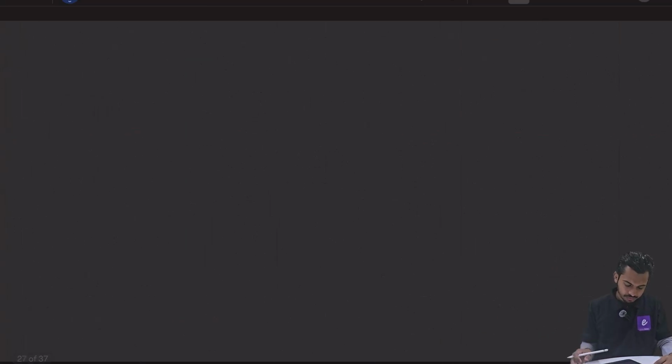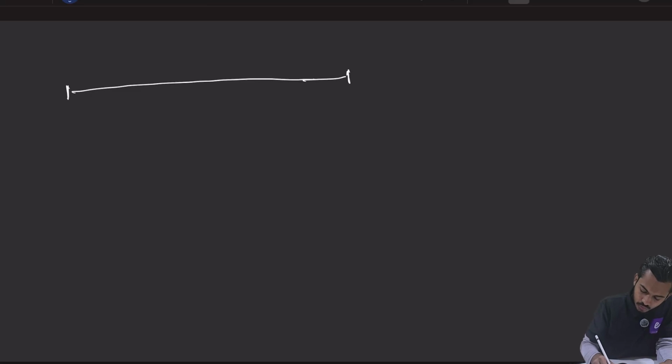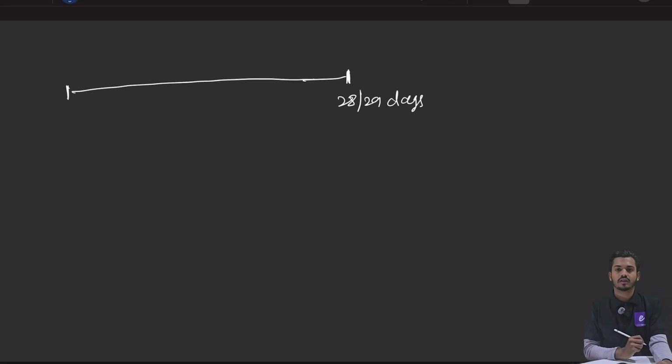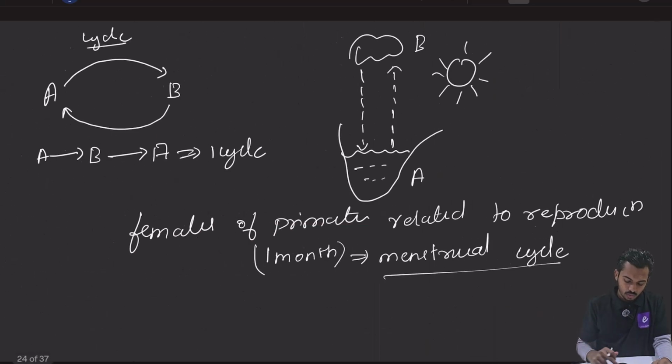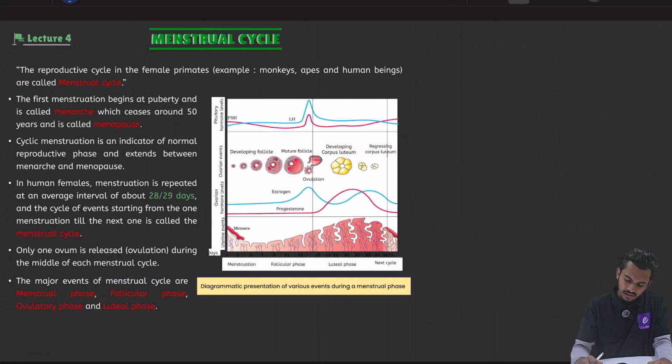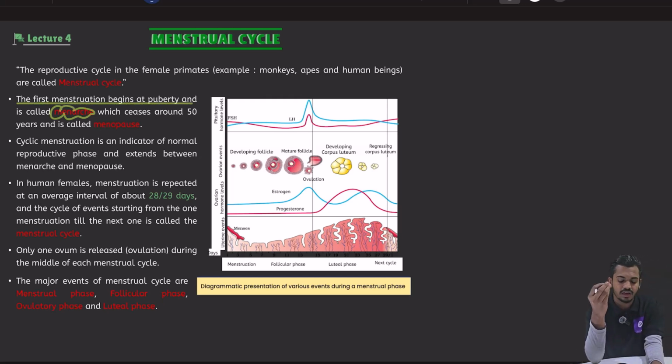Okay, now see here. For a menstrual cycle to complete, generally it will take 1 month, that is 28 to 29 days. So the first menstrual cycle which will happen at the puberty के टाइम पे जो पहला menstrual cycle होता है दोस्तों, उसको हम कहते हैं menarche. So what is menarche? The first menstruation begins at puberty, which is called as menarche.